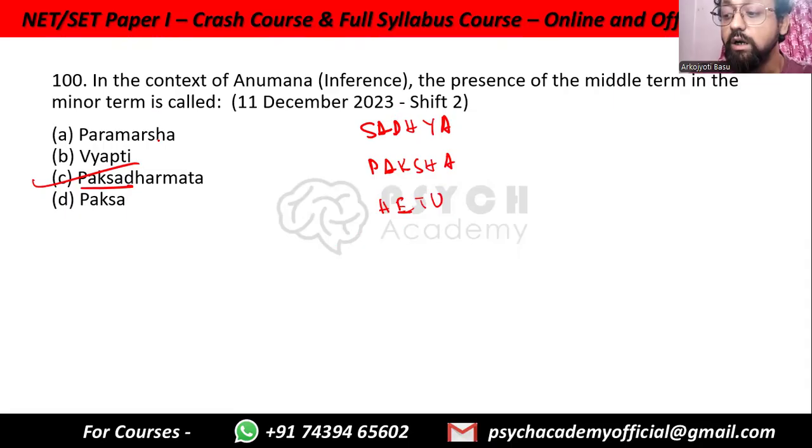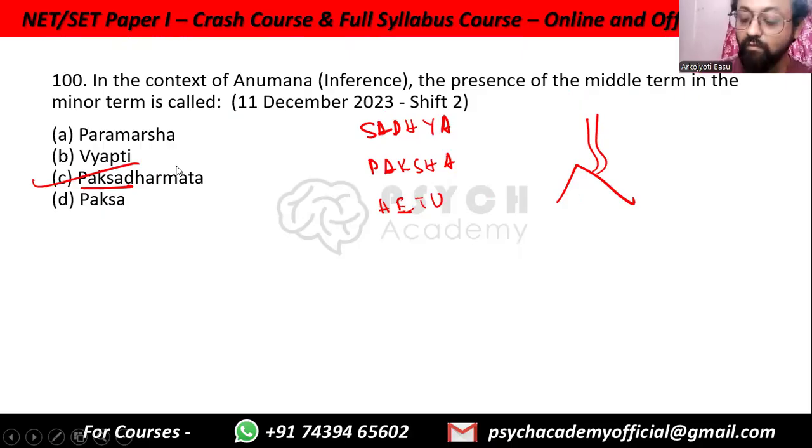Example: there is fire on the hill because you can see the smoke from the hill. So the smoke is directly on the hill. The smoke is dependent on the hill. Without the hill, you cannot ascertain the smoke. The smoke does not exist without the hill. Which is why the presence of the middle term in the minor term is called Paksha Dharmata.